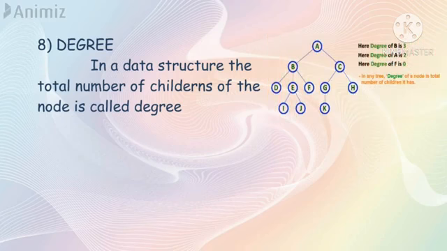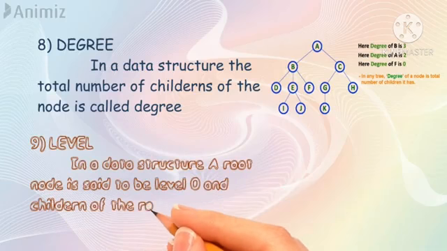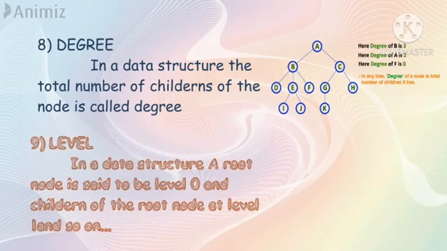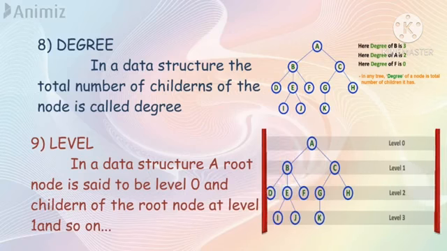Ninth is level. In a data structure, the root node is said to be at level 0, the children of the root node at level 1, and so on. Level starts with 0. In the given diagram we give the numbering of levels. There are 3 levels in this diagram.